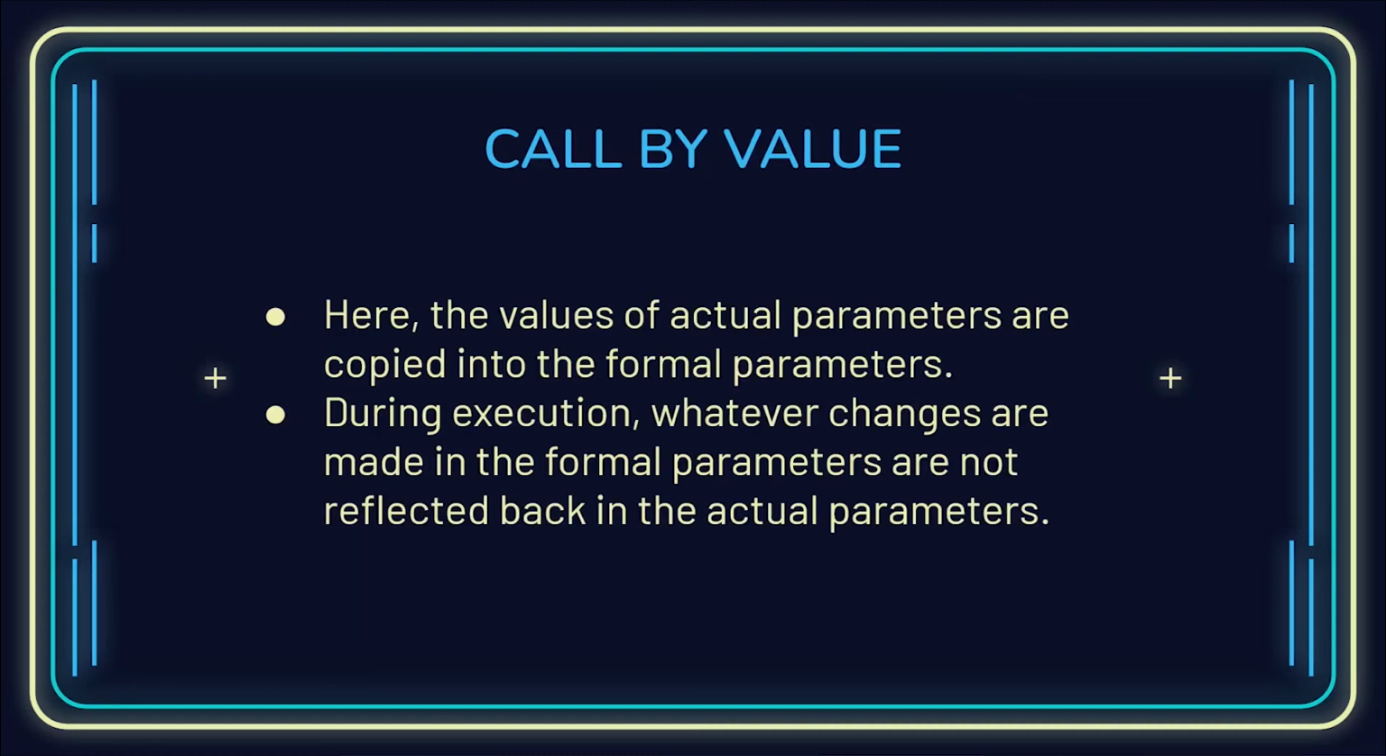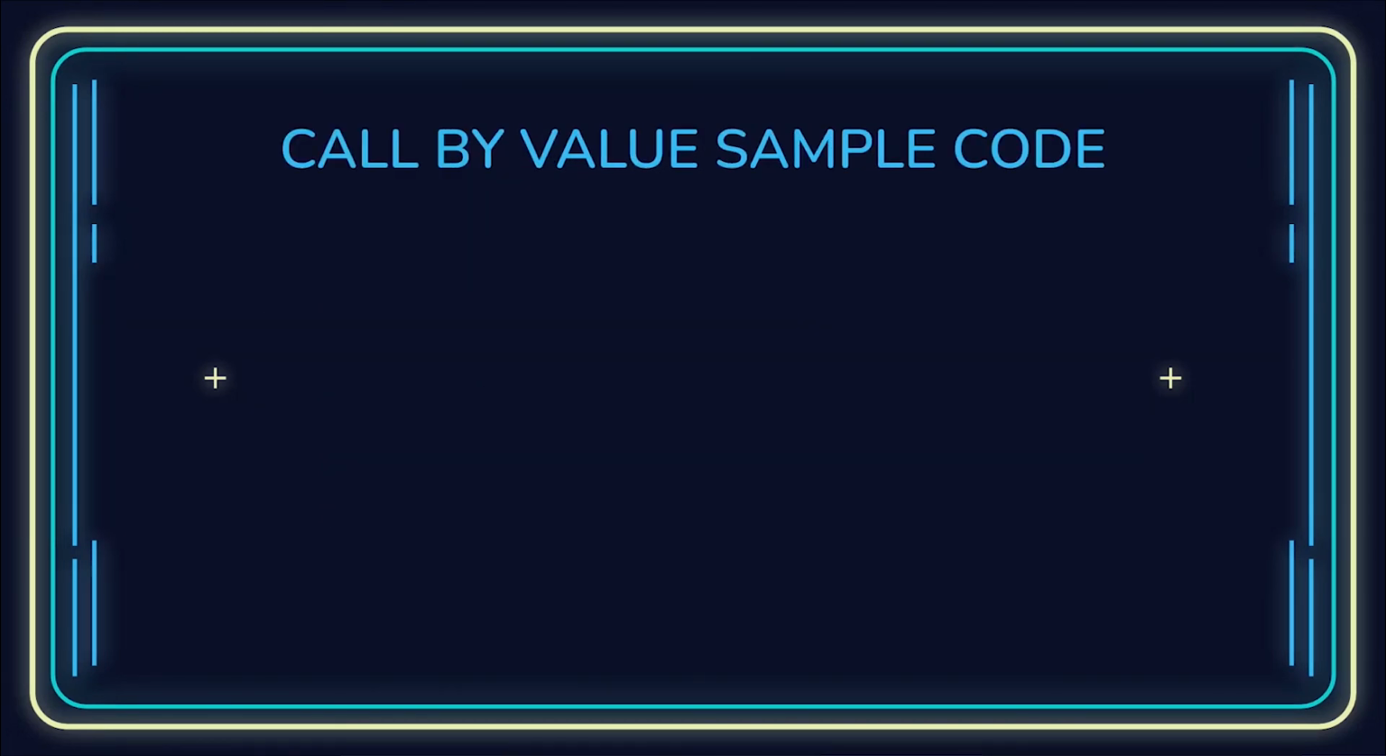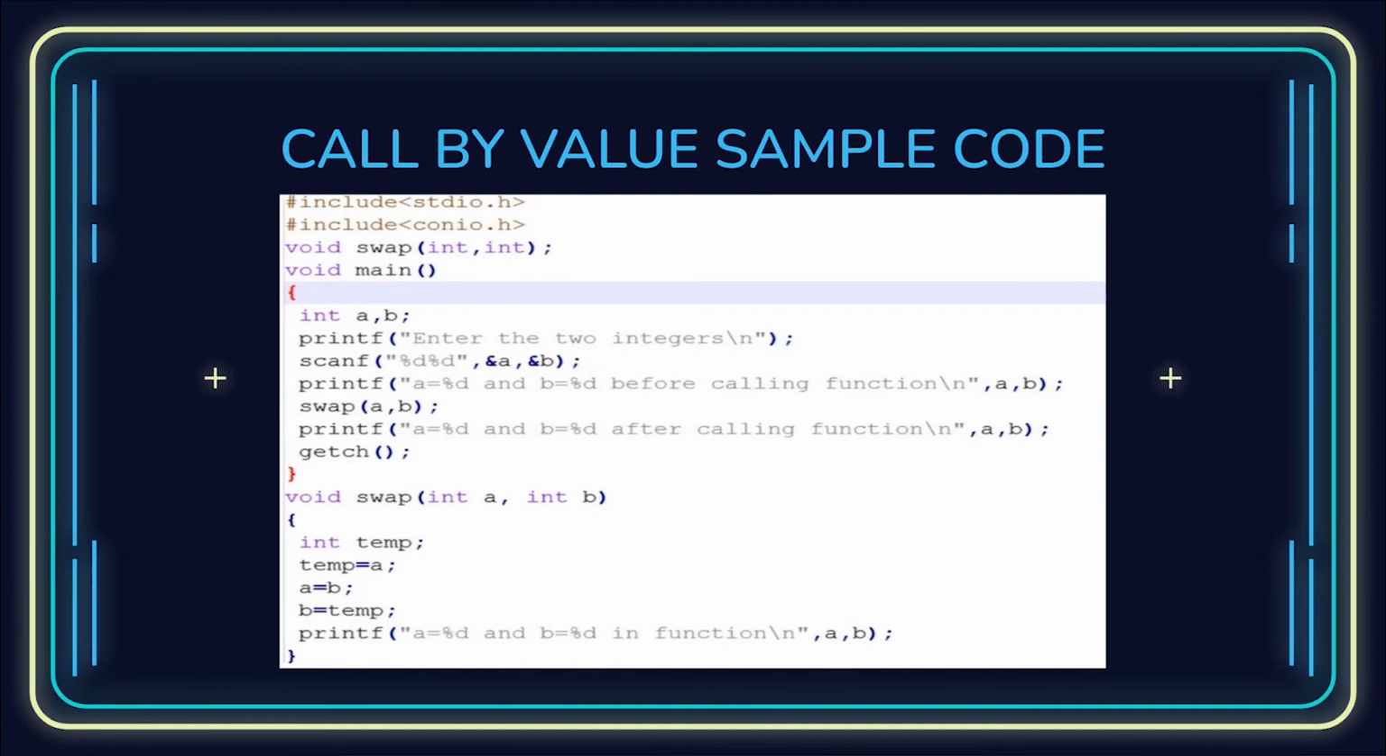Okay, so call by value. Here the values of the actual parameters are copied into the formal parameters. During execution, whatever changes are made in the formal parameters are not reflected back in the actual parameters. So we can make any change in the formal parameter, and it won't be affecting the actual parameters. It will become clearer with the code. So here's an example of call by value sample code.